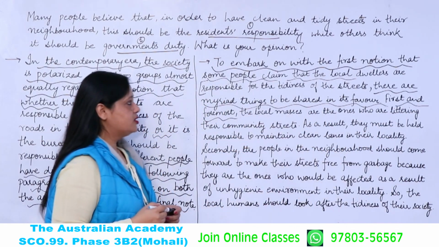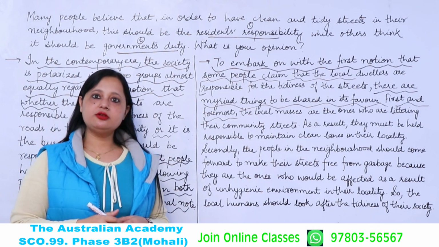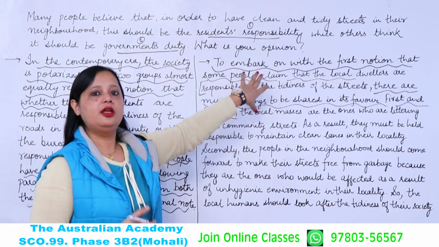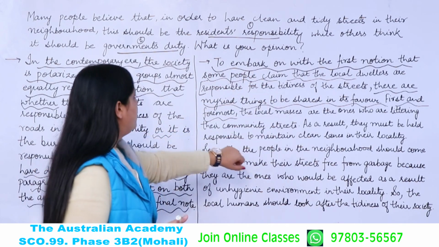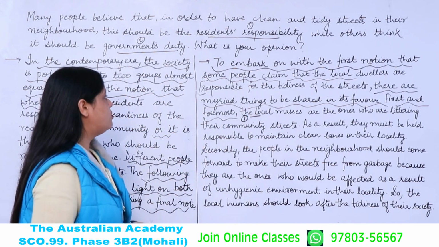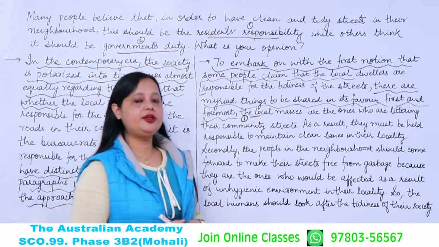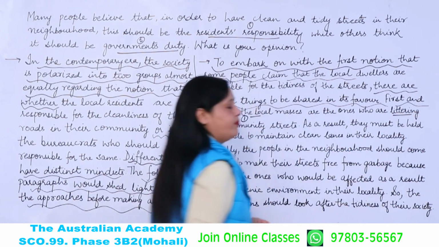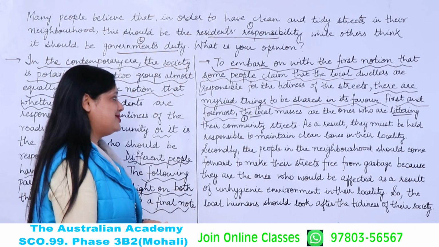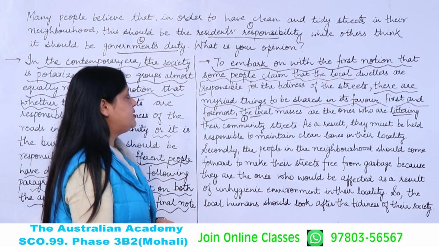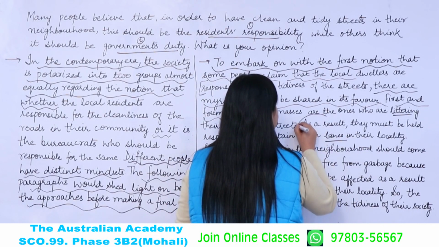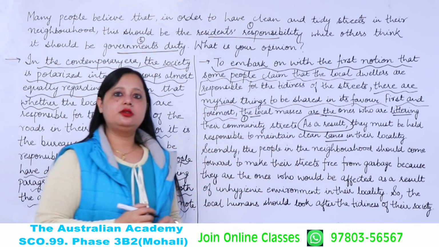First and foremost. This is something we have taken from the format, from the template itself, and apart from that we have added the first opinion here to make it more evident. The first reason I have taken is that the local masses are the ones who are littering their community street. Littering means making dirty. As a result, they must be held responsible to maintain clean lanes in their locality. Lanes means streets, roads. And as a result, this is how we use it.